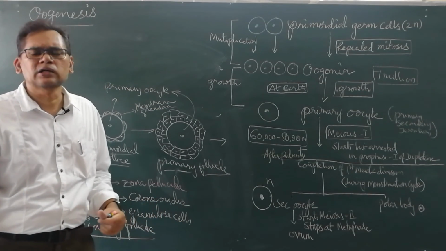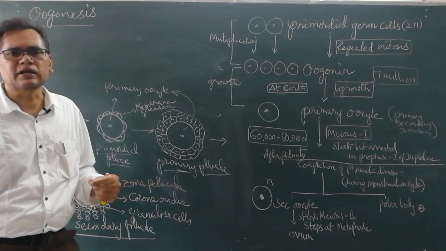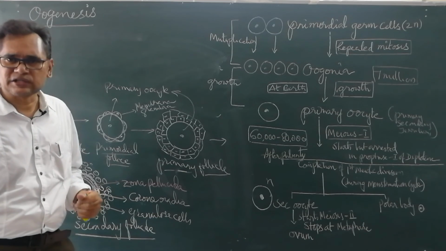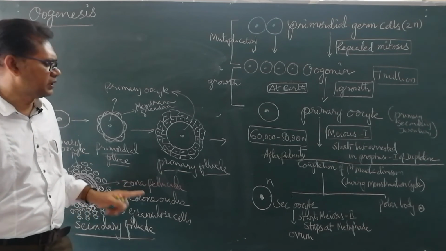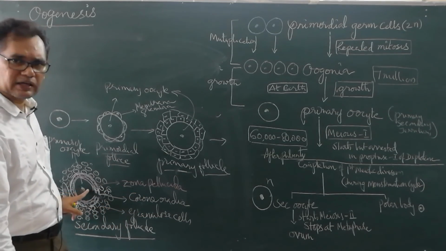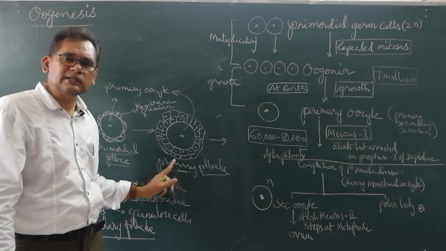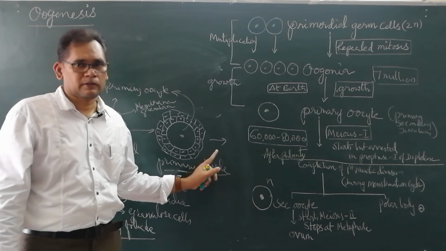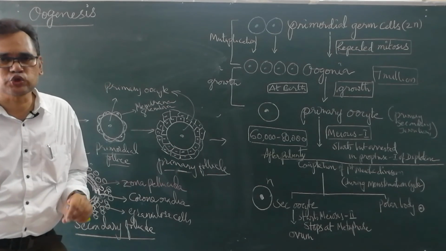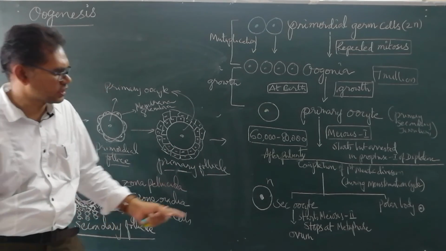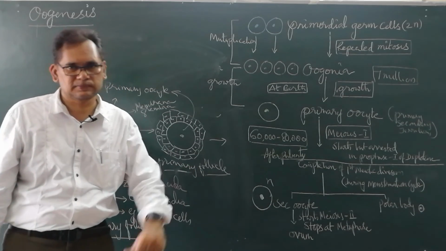In the next class, we will discuss how the secondary follicle becomes the tertiary follicle, and finally the mature Graafian follicle, which releases the secondary oocyte.